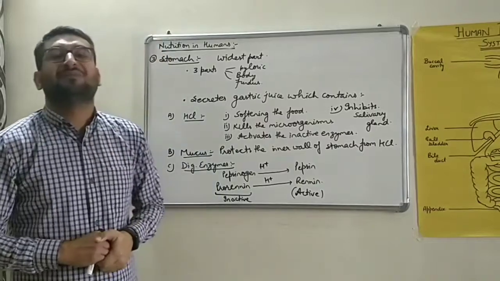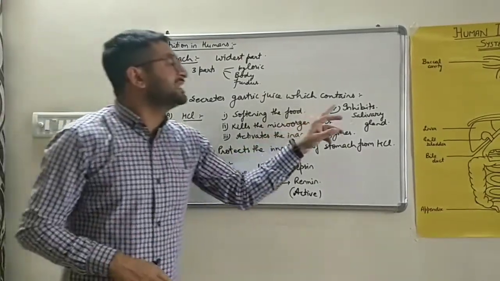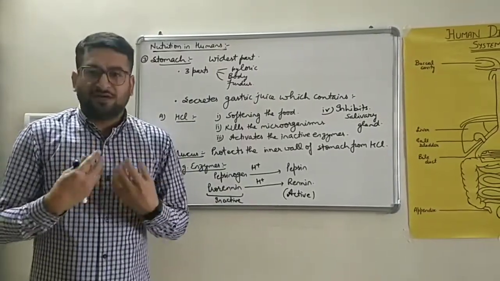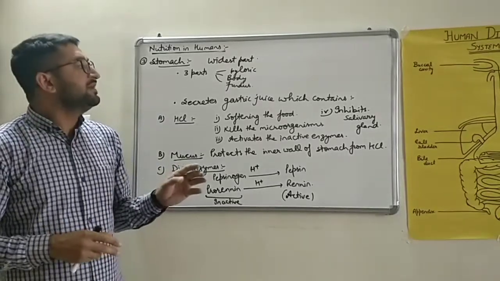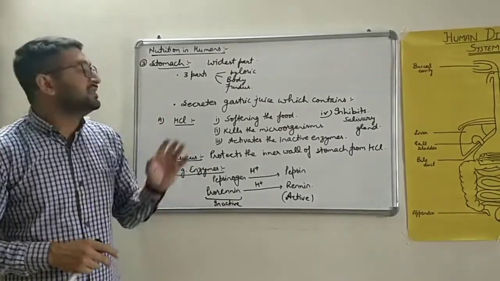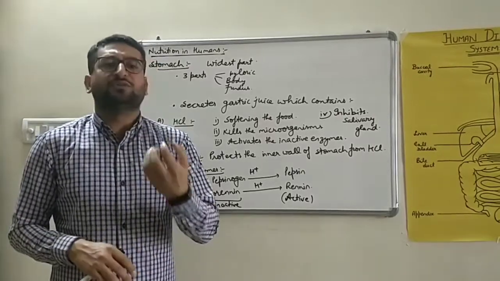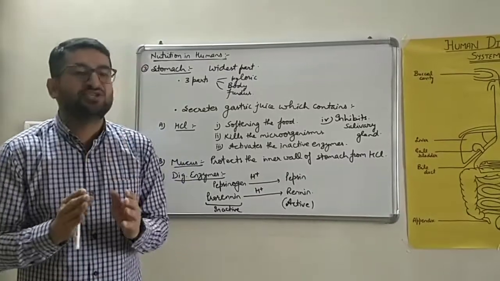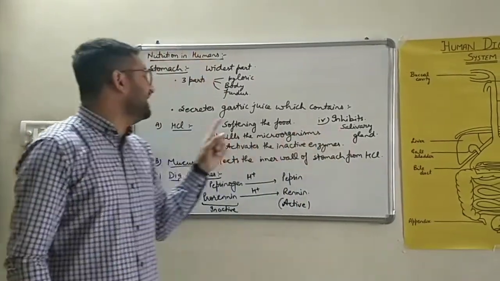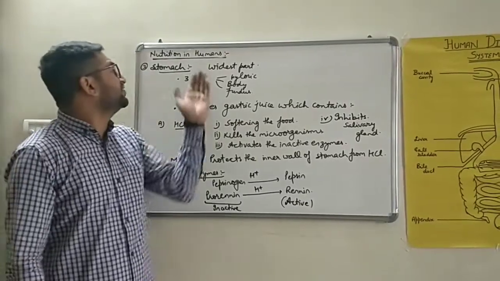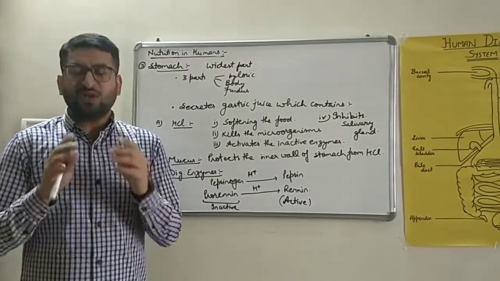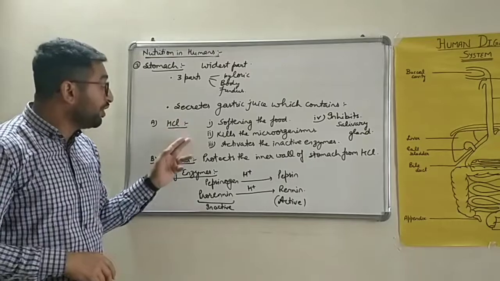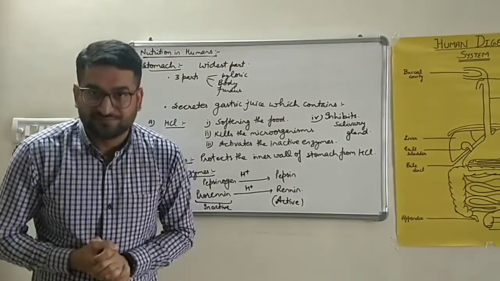There is one more function performed by the HCl in our stomach, that is the inactivation of salivary gland. As we all know, after the fulfilling of our hunger, we stop eating. The food will remain for 1 to 6 hours in the stomach. After the completion of eating of food, the salivary gland will inhibit. Salivary secretion रुक जाता है, and that stoppage of salivary gland is done by HCl. So these are the functions performed by the stomach. One question is very important, and that's an NCERT question which you have to read very carefully. That is, what is the role of HCl in the digestion?